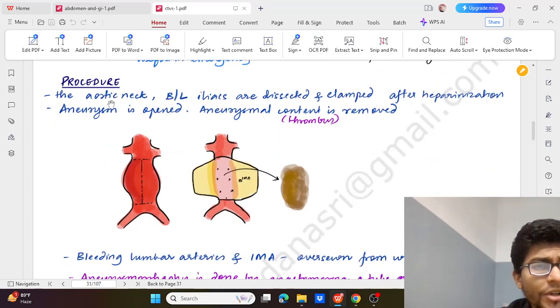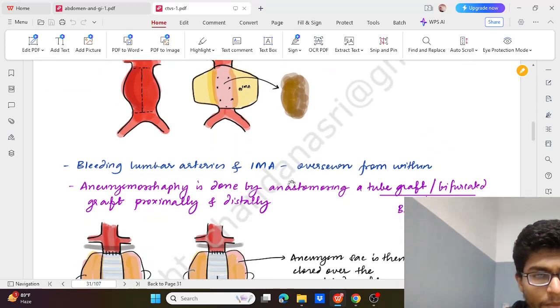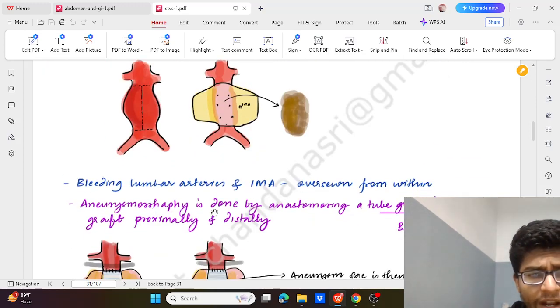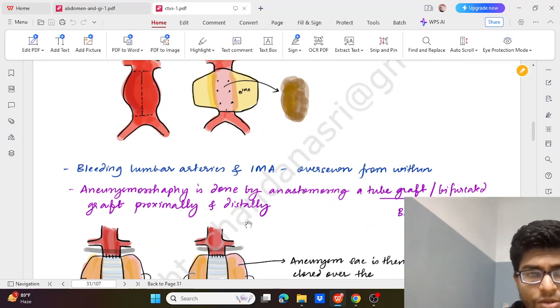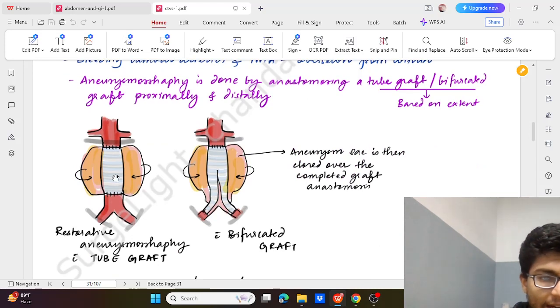Procedure: the aortic neck and the bilateral iliacs are dissected and clamped after heparinization, and the aneurysm is opened. Aneurysmal contents are removed, that is the thrombus is removed. Bleeding lumbar and inferior mesenteric arteries are oversewn from within. Then aneurysmorrhaphy is done by anastomosing a tube graft or a bifurcated graft proximally and distally. As we can see in the diagram, this is a tube graft or a bifurcated graft, and we repair the aneurysm sac over it.